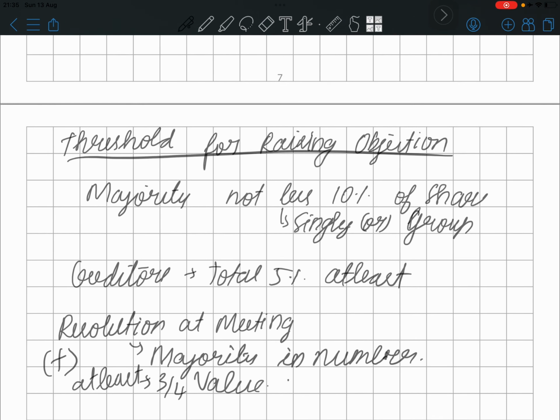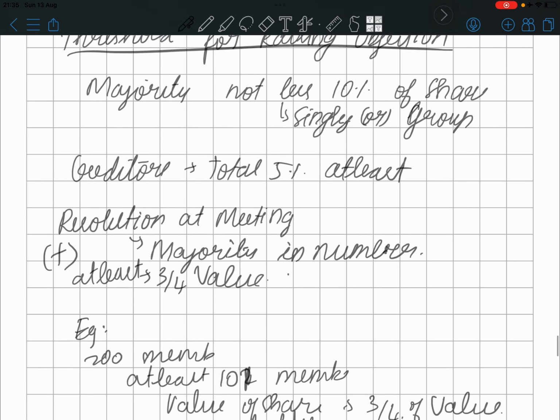I already said about objections. Who can raise an objection? Shareholders, singly or jointly holding 10%, not 5%. Sorry, 10% should be holding this. The creditors, in the same way, singly or totally 5%, can raise some objections. I already said 3/4 of the value plus a normal resolution, meaning 51%, has to be there.